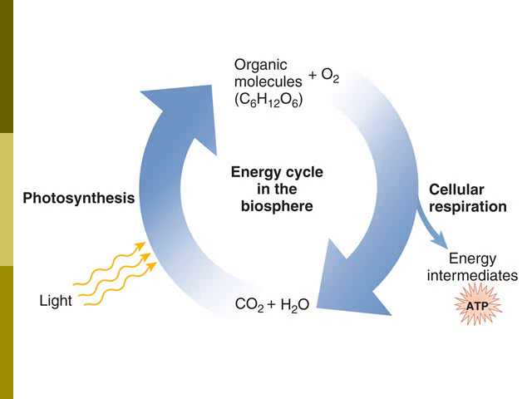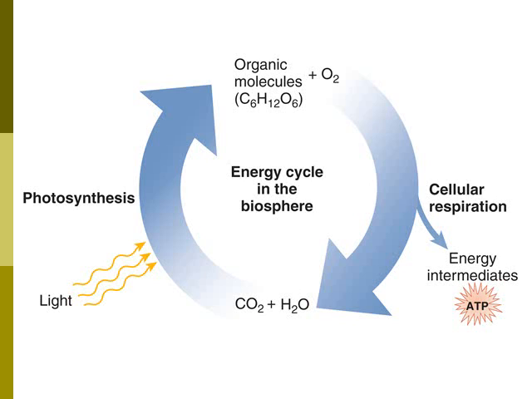This image here is one of my favorite images. It summarizes our two big metabolic pathways we're looking at. So on the left-hand side, we have our photosynthesis that we're talking about in this chapter. On the right-hand side, you'll see cellular respiration that we talked about in the previous chapter. So these two pathways, they create what's called an energy cycle in this biosphere that we're looking at. So this really is the big picture of what's occurring on Earth.